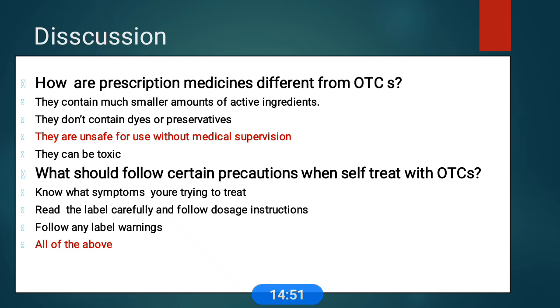Then, what precautions should you follow when self-treating with OTCs? You should know what symptoms you are trying to treat, read the label carefully, follow the dosage instructions given on the strip, and follow any label warnings. All these points should be kept in mind before you self-treat with OTCs.